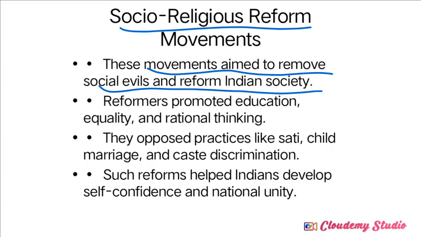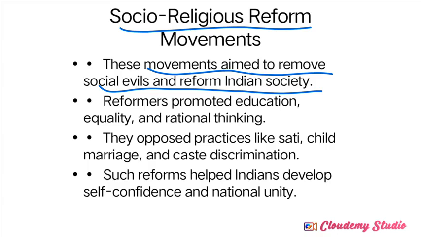So the socio-religious reform movement aimed to remove the social evils in Indian society. Social evils, most commonly: we can think that a lot of blind practices existed in Indian society. A very good example is the sati system, child marriage and all.